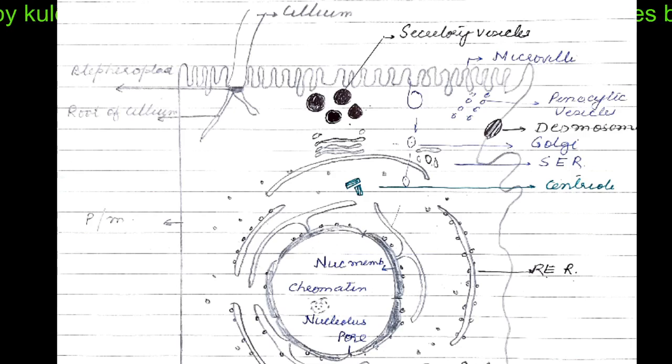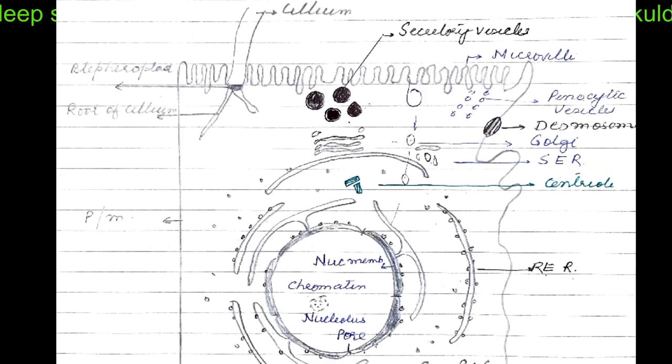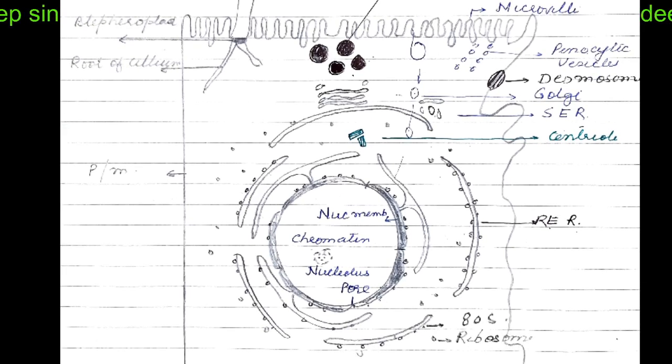And from the blepharoplast, a cilium arises, and you can see the nucleus, which is bound by the nuclear membrane. Chromatin is present inside the nuclear membrane. In the nucleoplasm, chromatin is nothing but DNA in association with histone proteins, or polyamines in prokaryotes, whatever the case may be. However, prokaryotes do not have a nuclear membrane around them.